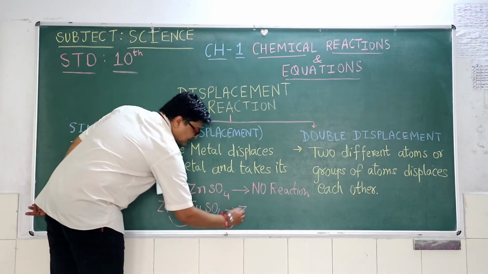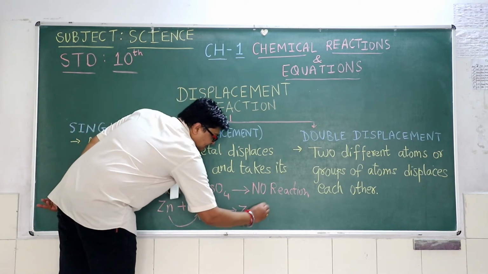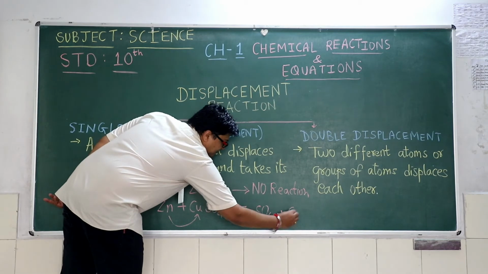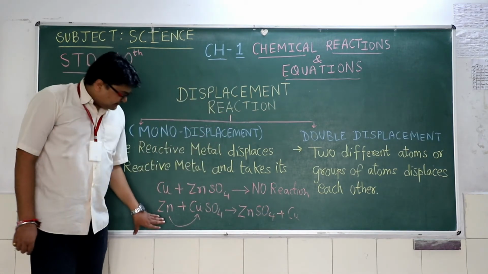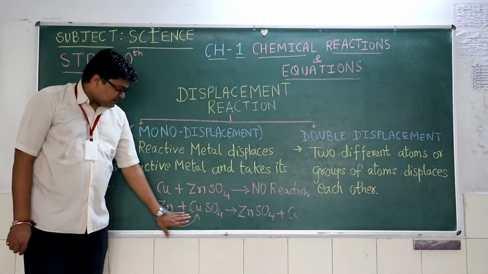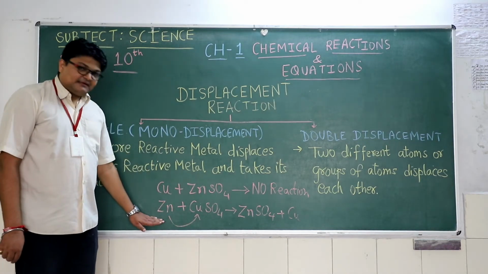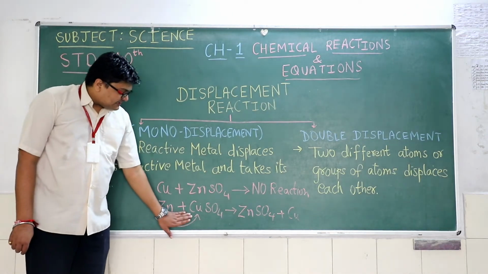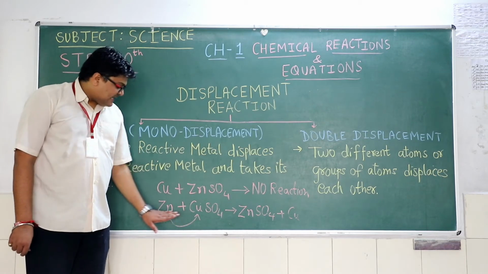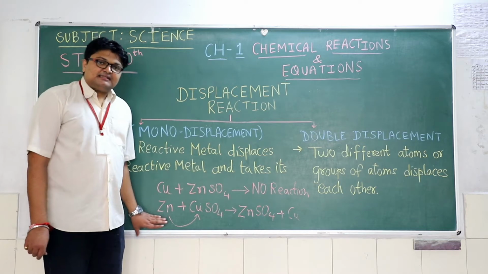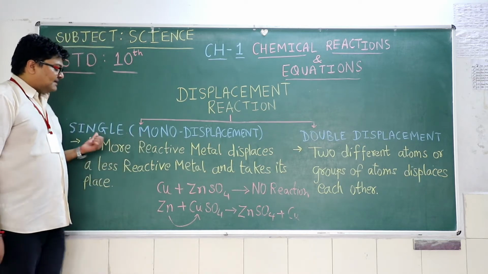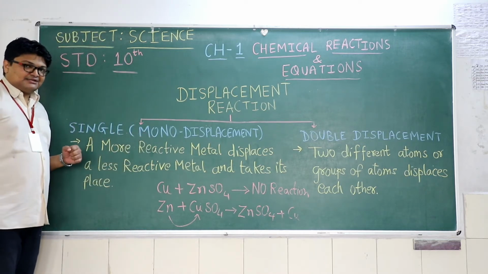So what will form? Zinc sulfate and copper will be released. So such a single displacement of metal of higher reactivity series displaces the metal of lower reactivity series and thus forms the given compound. Such a reaction is an example of mono displacement or single displacement reaction.